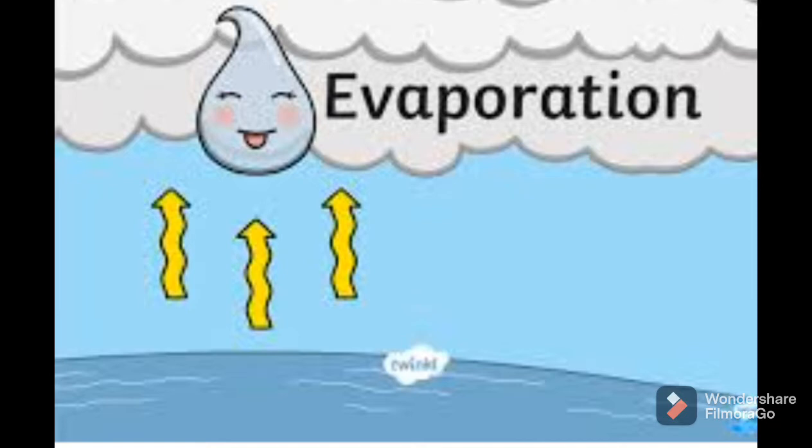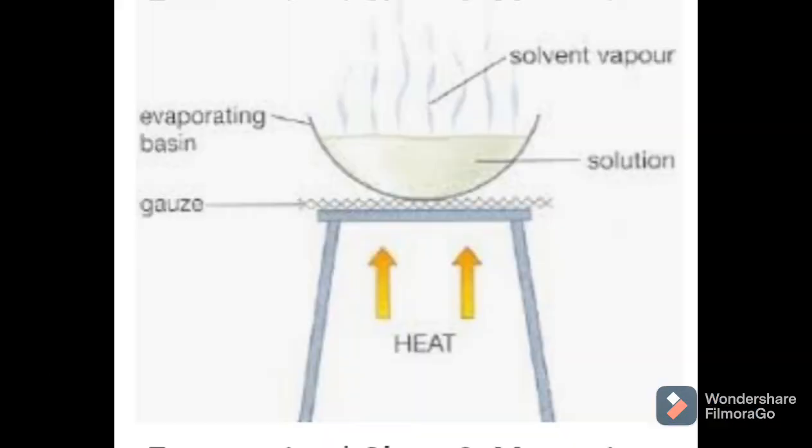If you have a mixture of salt and water, keep it in an evaporating dish or a pan, and put that pan in sunlight or heat it. Then all the water molecules evaporate and the salt remains in the dish. This is the process of evaporation. You can do the same for a mixture of sugar and water. A salt pan is an example of evaporation in our daily life.